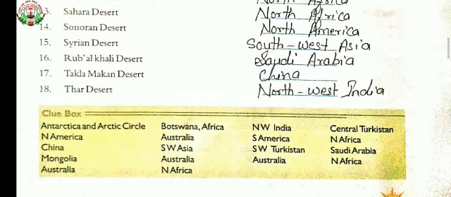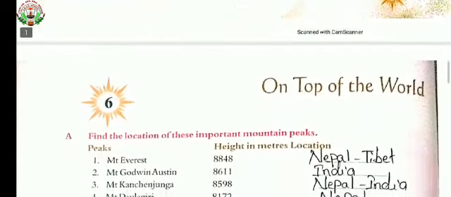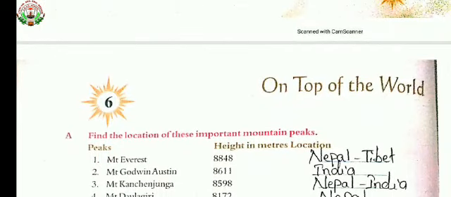In that we will learn about mountains. What are the various top mountains of the world? In that we will also find the locations where these mountains are located. Here their heights are also given. So the first one, Mount Everest. Its height is 8,848 and it is located in Nepal, Tibet.